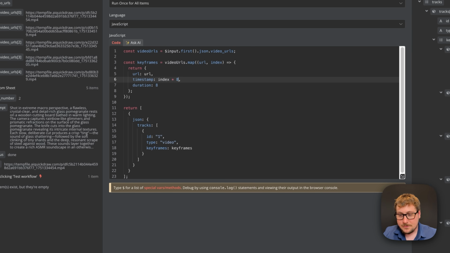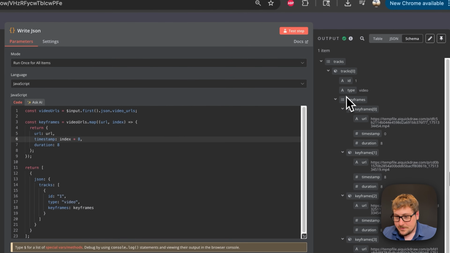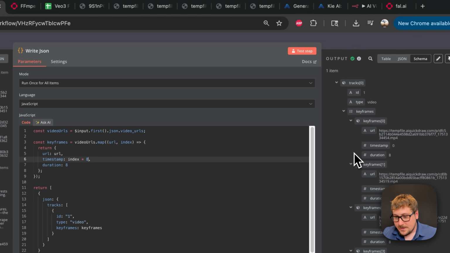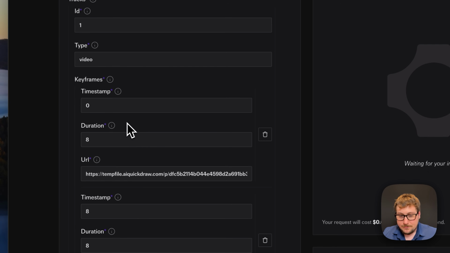Because we're using VO3, all of our clips are 8 seconds, so we're just going to have these two as 8. If your videos are 5 seconds, you're just going to switch both of these to 5 seconds. I'll try to do a little bit more of an explanation, but basically this is outputting just one giant JSON file that we can then send to FFmpeg, and it's going to do everything for us.